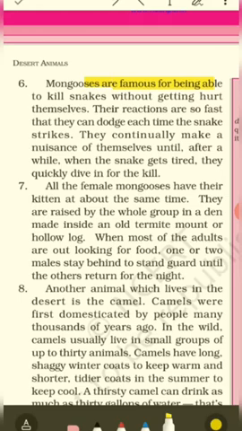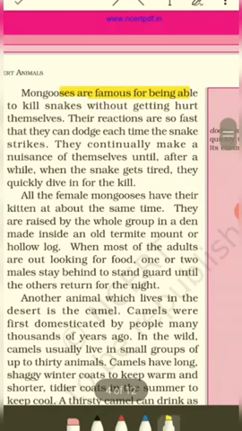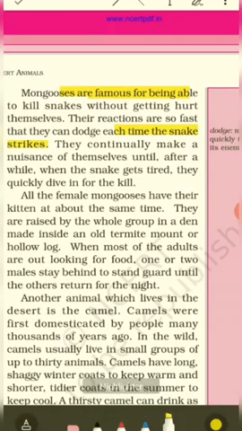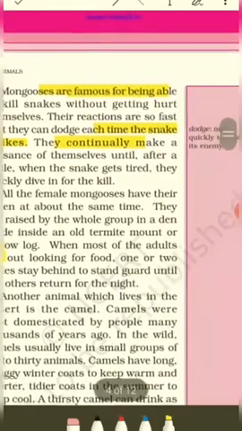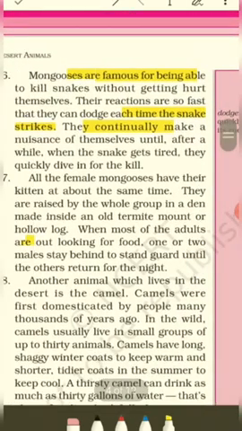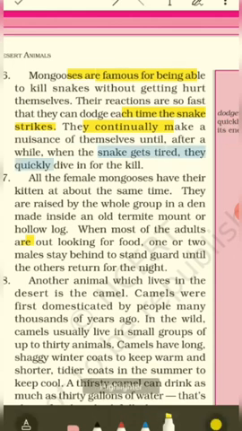Their reactions are so fast that they can dodge each time the snake strikes. They continuously make a nuisance of themselves until, after a while, when the snake gets tired, they quickly dive in for the kill. Like I've said, whenever the snake gets tired, they dive in and strike the snake to death. Okay, so mongooses are dangerous.